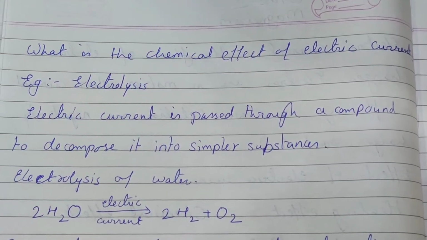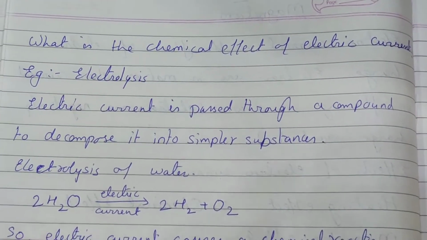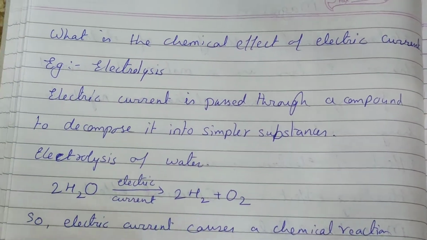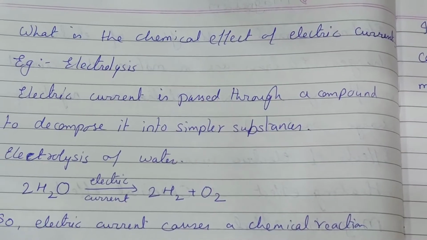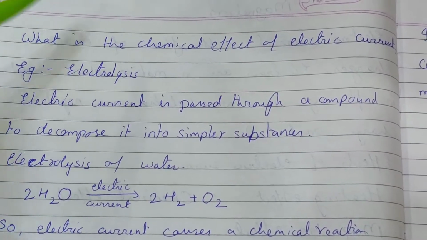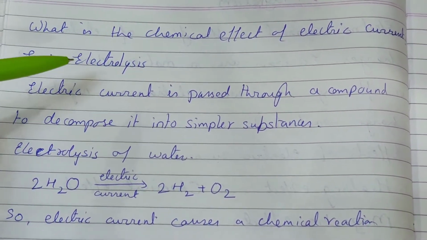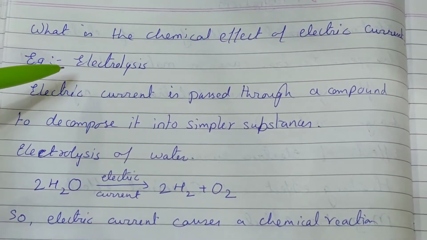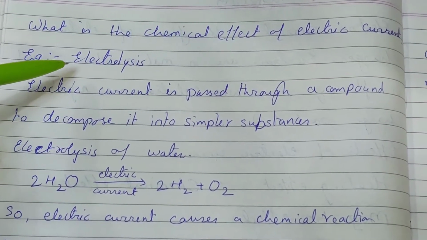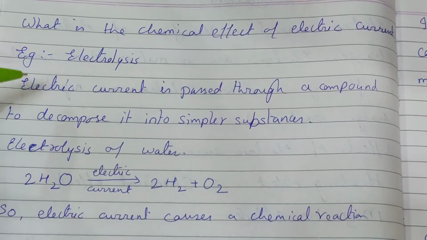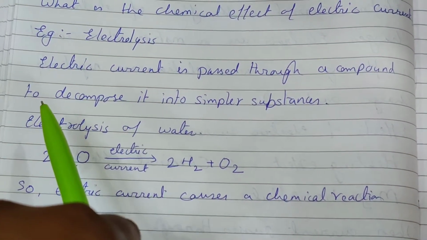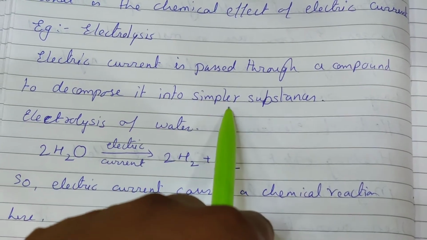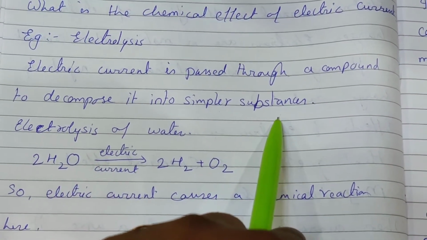Now, what is the chemical effect of electric current? We have seen the heating effect, and the second one is the chemical effect. An example for the chemical effect is electrolysis. When electric current is passed through a compound, it decomposes into simpler substances.